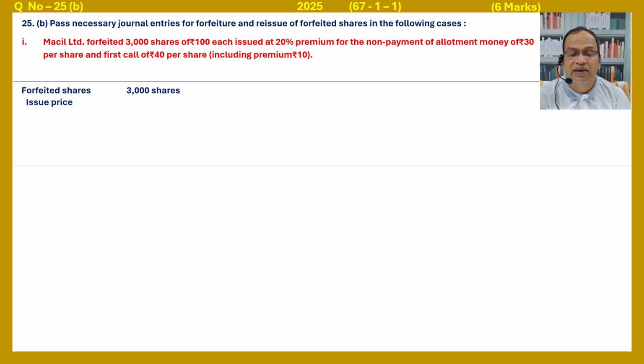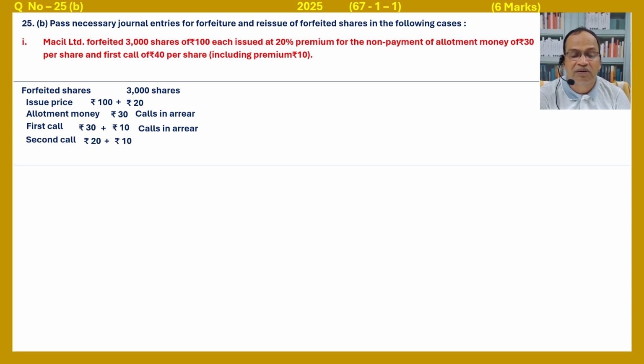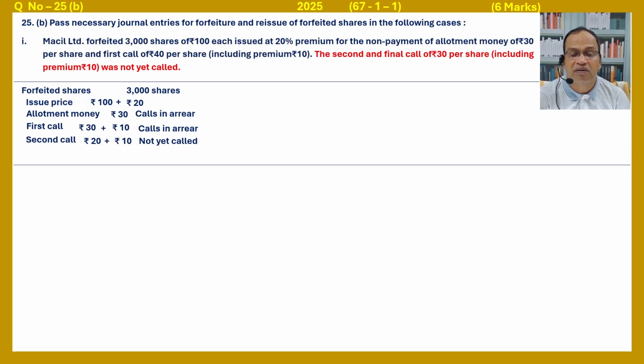Issue price 100 plus 20% premium, plus 20, equals 120. For non-payment of allotment money rupees 30, here it is not mentioned whether premium is included or not, so excluding premium. That is calls in arrear. And first call rupees 40 including premium, so rupees 30 plus rupees 10, that is also calls in arrear. And the second call rupees 20, rupees 10 equal not yet called. The second and final call rupees 30 per share including premium rupees 10 was not yet called.